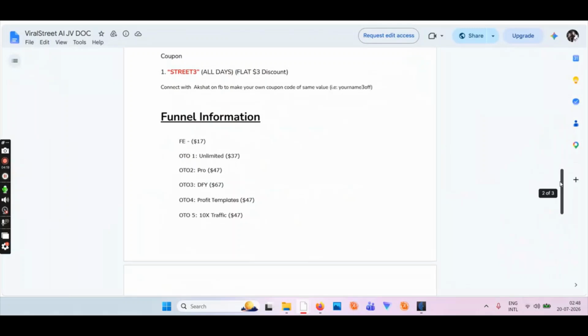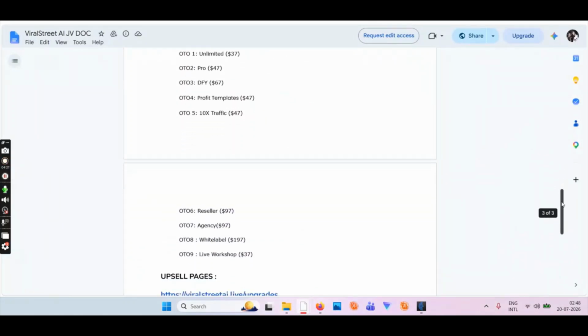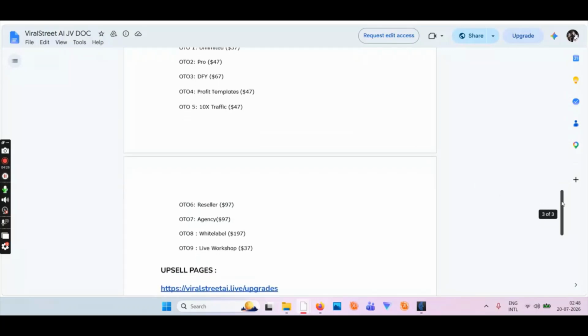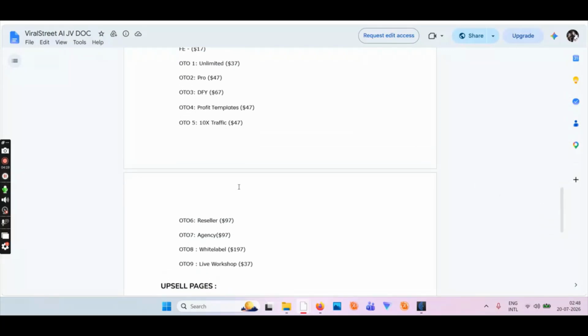Okay, so obviously in the front end in $15, you will not get everything. So you have to go and upgrade to unlimited version if you want to use the maximum benefits of the software. So go and grab these OTOs, whatever you need.